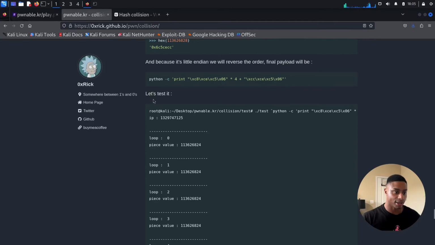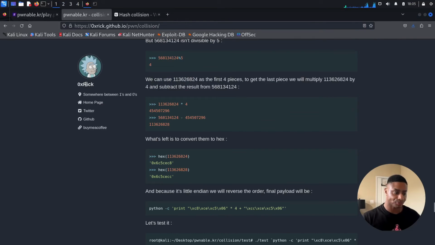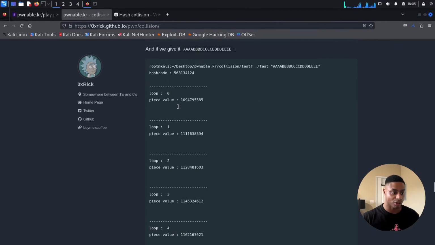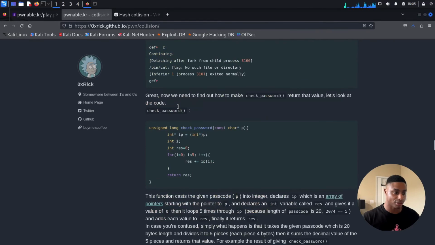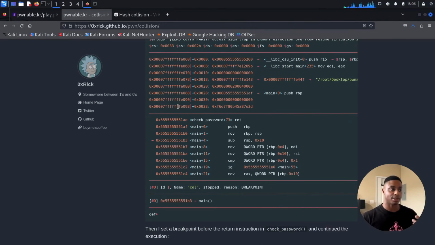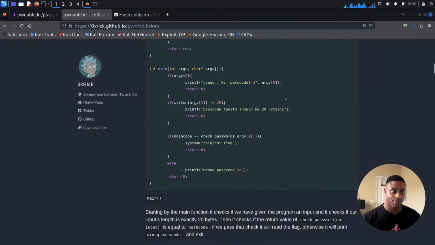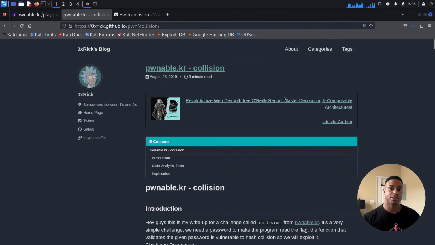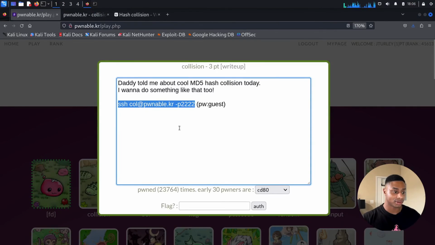So I did some digging and looking, and 0xRick, he makes really good write-ups. Just in general, I know he has a bunch of TryHackMe stuff. And I was looking at how he was doing it, a very similar approach, very similar technique, very similar method. And that's when I double checked and I'm like, oh, I left out that /x to make it hex, and that Python one-liner. So no shame, nothing wrong with looking up write-ups or hints or guides. I mean, heck, that's what you guys do at my channel, right? So there we have it.